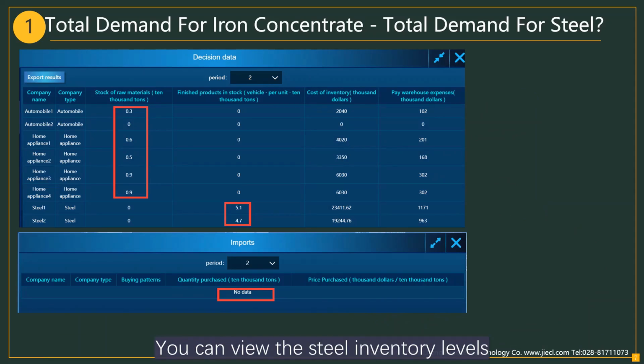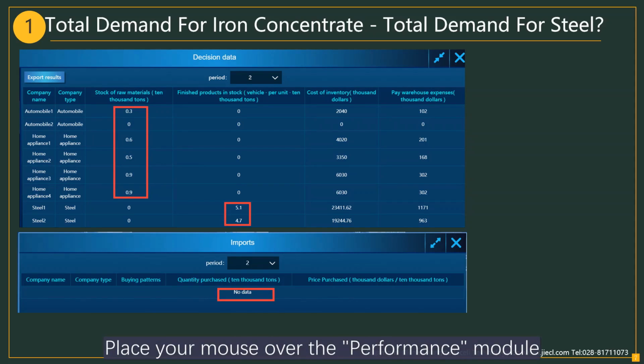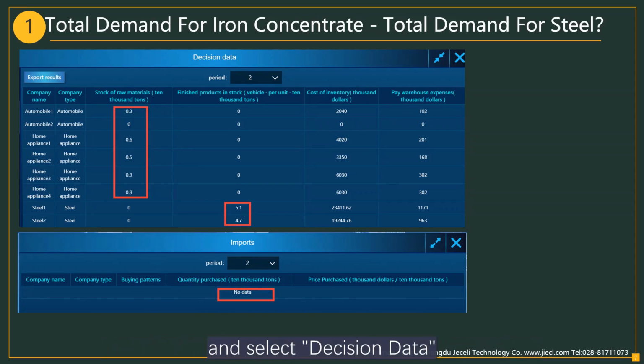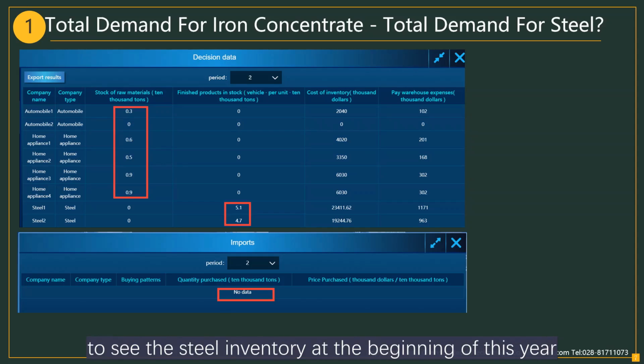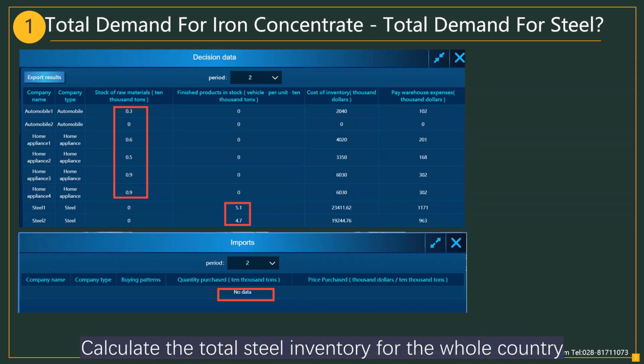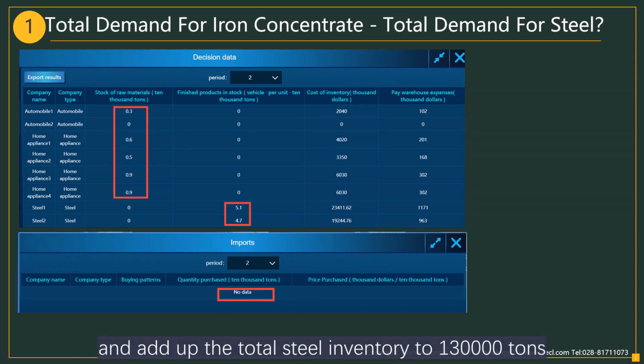You can view the steel inventory levels at the beginning of the third year by using the decision data from the second year. Place your mouse over the Performance module and select Decision Data. On the pop-up page, click on Storage Costs and select the second year. See the steel inventory at the beginning of this year. Calculate the total steel inventory for the whole country at the beginning of the third year and add up the total steel inventory to 130,000 tons.